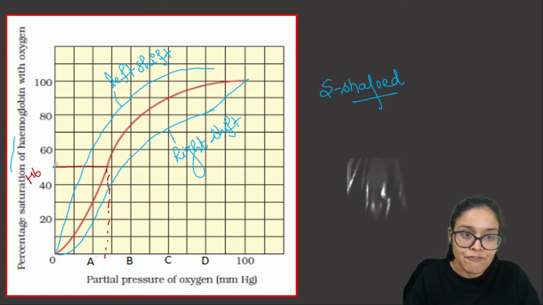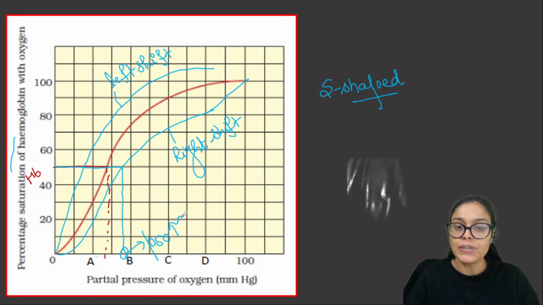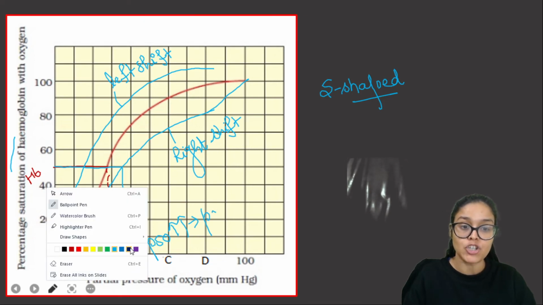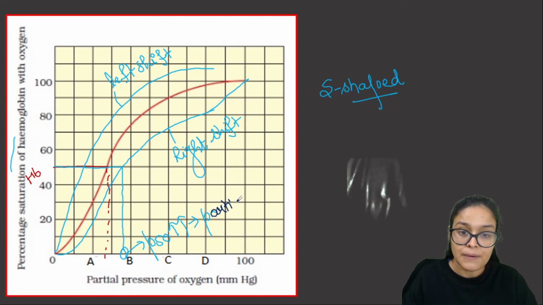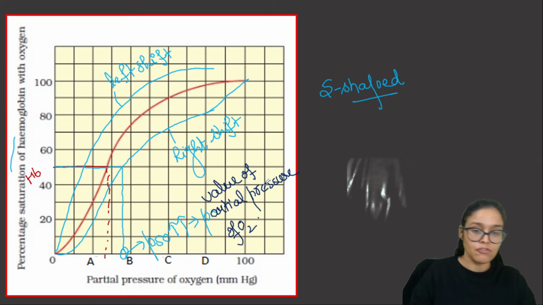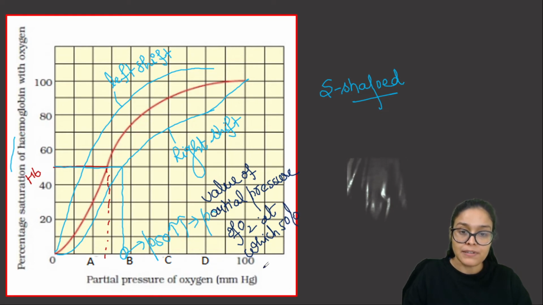सो you can see that 50% हीमोग्लोबिन को सैचुरेट करने के लिए in the right shift we require more oxygen. So that means here P50 value is more. P50 value means the value of the partial pressure of oxygen at which 50% hemoglobin gets saturated.